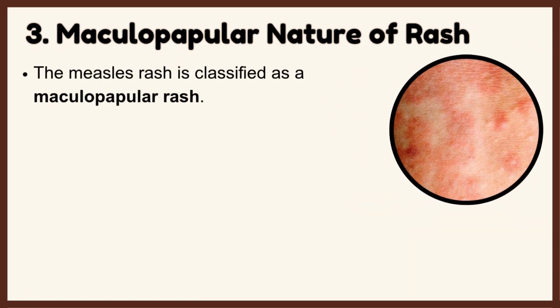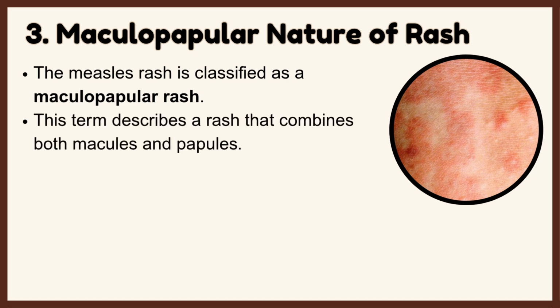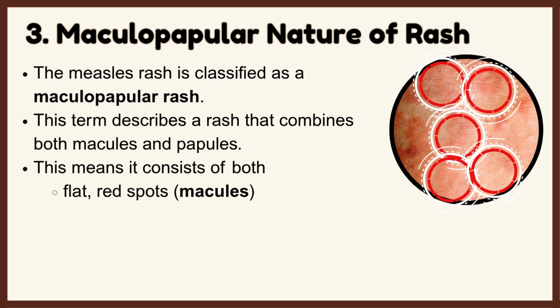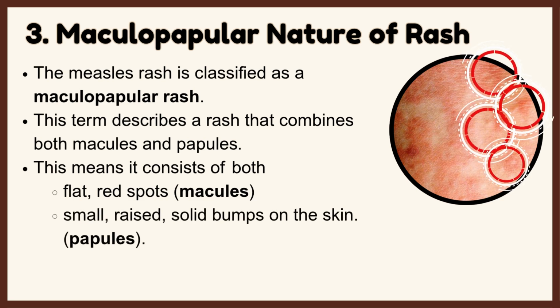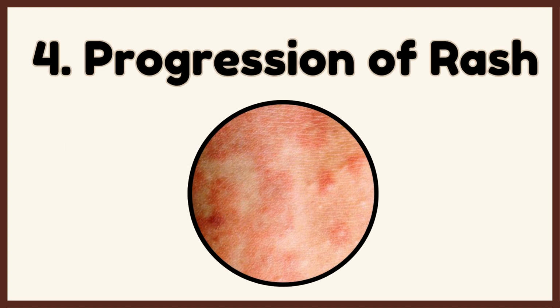Maculopapular nature of rash. The measles rash is classified as a maculopapular rash. This term describes a rash that combines both macules and papules. This means it consists of both flat, red spots called macules, and small, raised, solid bumps on the skin, called papules.